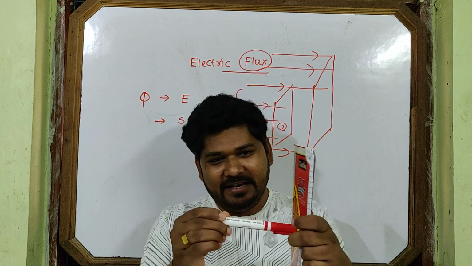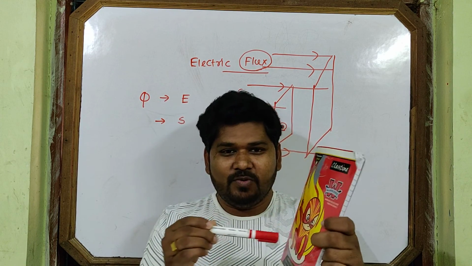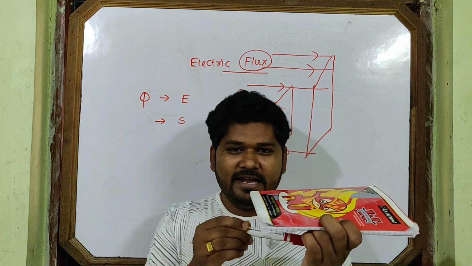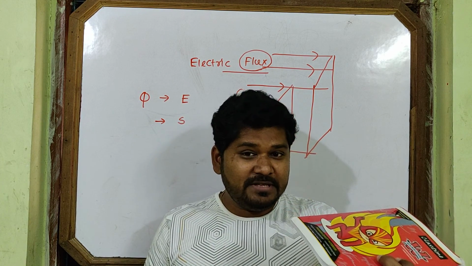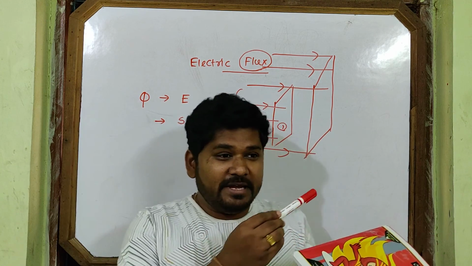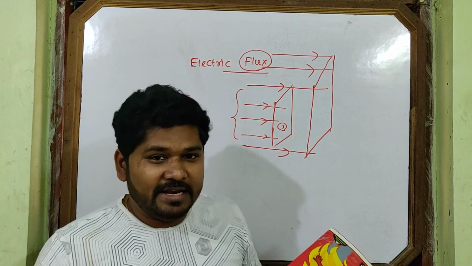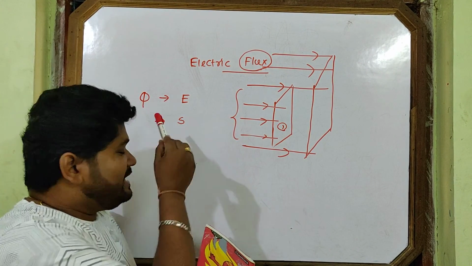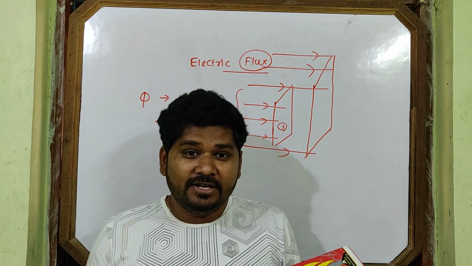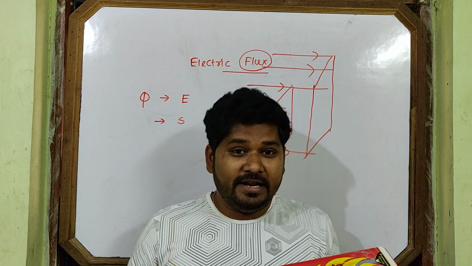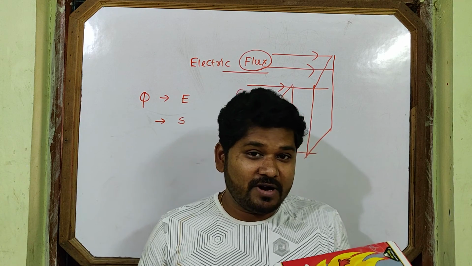Practically, you see in the first case more lines are linked, but in the second case the number of linked lines is less. That means the electric field is the same, the area is the same, but the number of lines linked also depends on some other quantity. What is that other quantity?